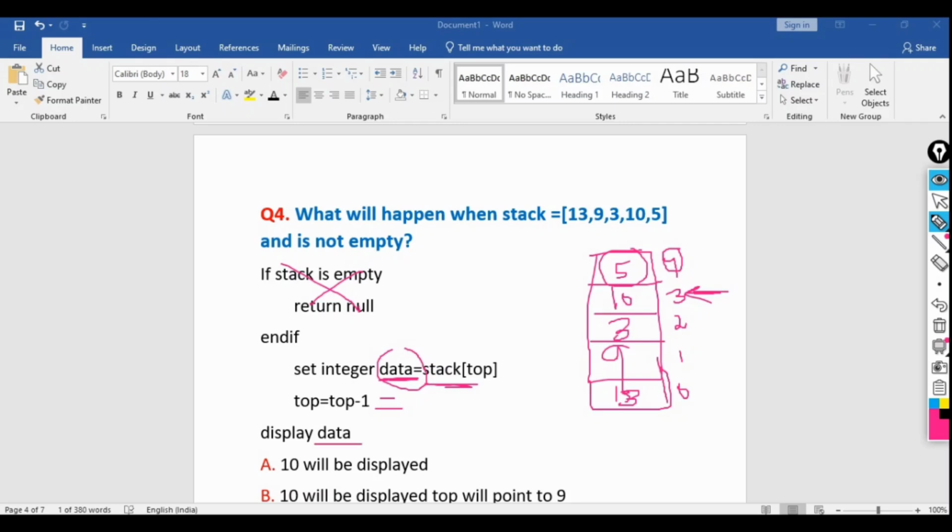Display data. So here we are displaying data. What is the value of data here? 5, because it was pointing to the top value. So 5 will be displayed here. Obviously 5 will be displayed.